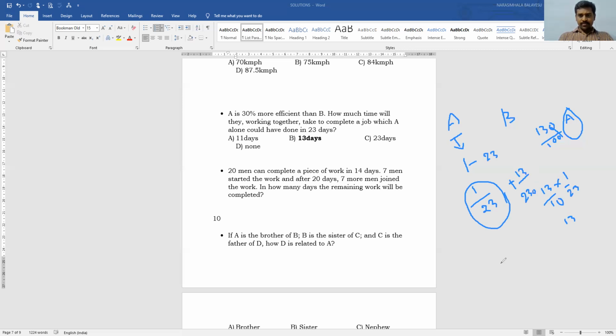Then what is the LCM? 230. So 10 plus 13 divided by 230, which is 1 by 10. So if they do the work combinedly, then it will take 10 days.